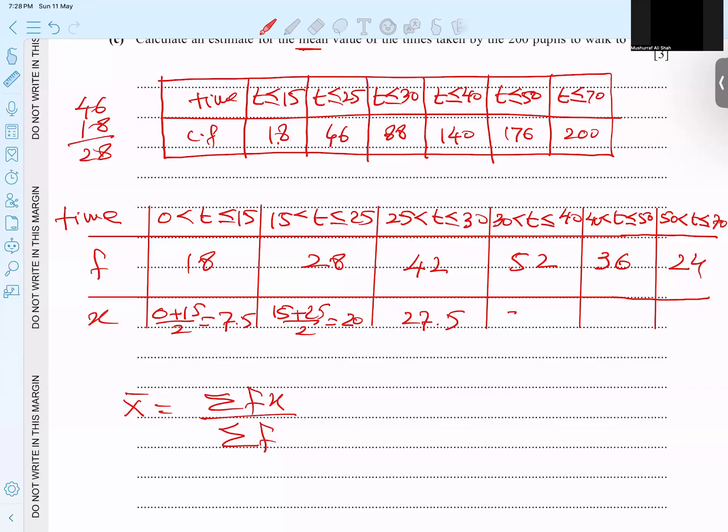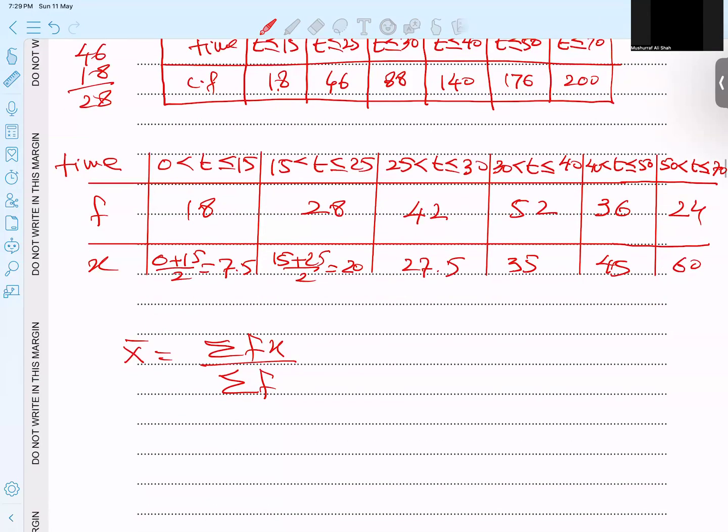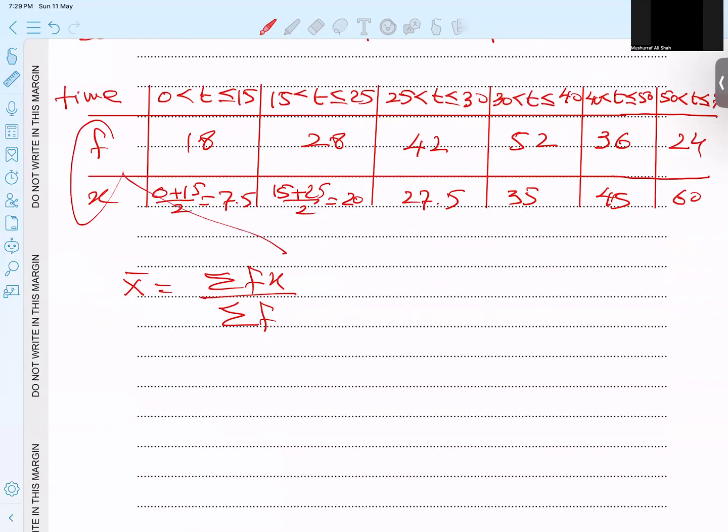This 70, 35 is 90. So I'm getting 45. The average of 120 is becoming with me 60. And now what is the technique? F and X multiply and add them all.